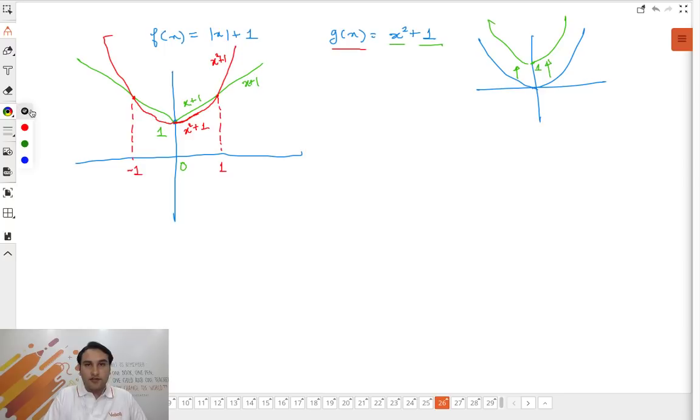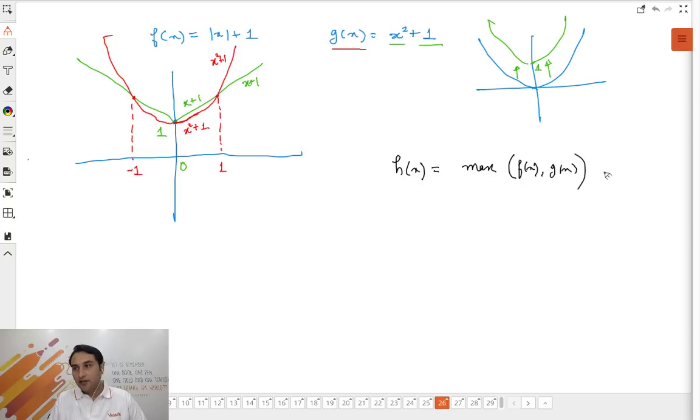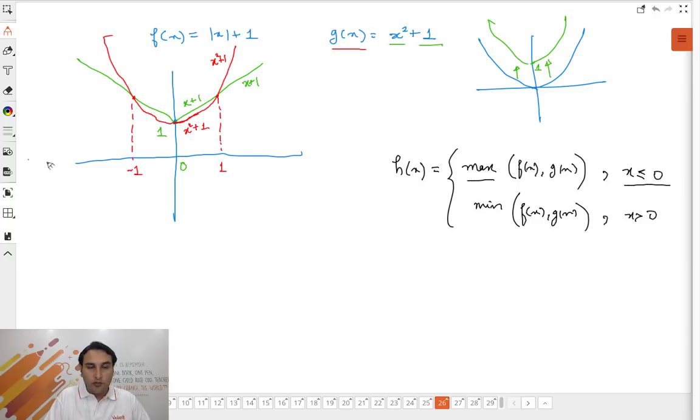Now, the question was, let me just write the question again. Question was h of x is equal to the max of f of x and g of x when x is less than equal to 0, and it is minimum of f of x and g of x when x is greater than 0. तो x less than 0 पे जाते हैं. It is max. X less than 0 मतलब the left hand side of the graph, left of the y-axis का graph. I need to look at the max, higher graph, right? And then between green and red, which is higher? This is higher.